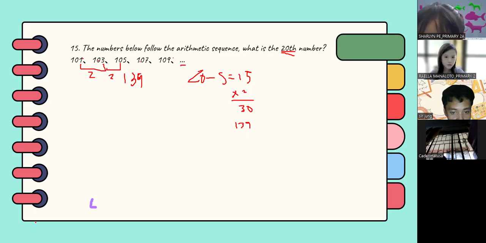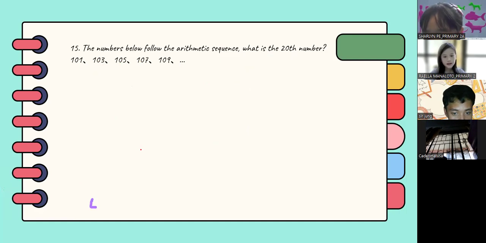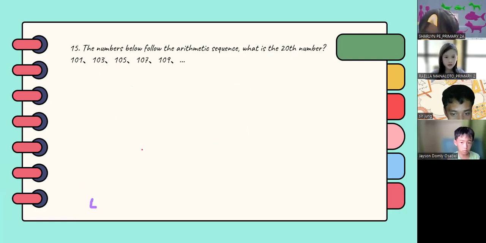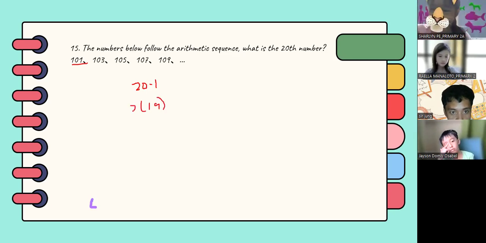How did you arrive at your answer? I subtract 101 from 103, and then 20 minus 1. Then you multiply both together, and then you add to the first number. Yes, that's correct.